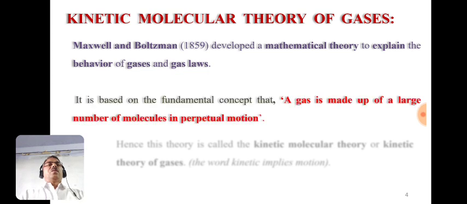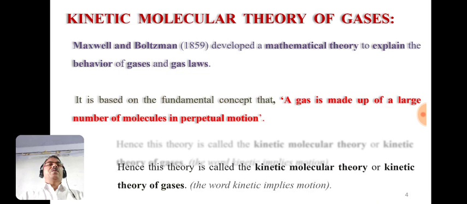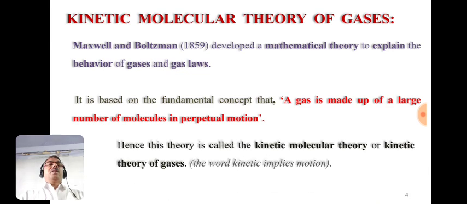This mathematical theory is based on the fundamental concept that a gas is made up of a large number of molecules in perpetual motion. Perpetual means that they are in continuous motion. Hence this theory is known as kinetic molecular theory or kinetic theory of gases. Here the word kinetic means motion.